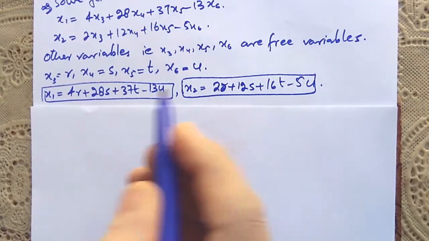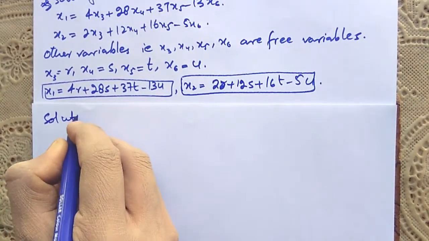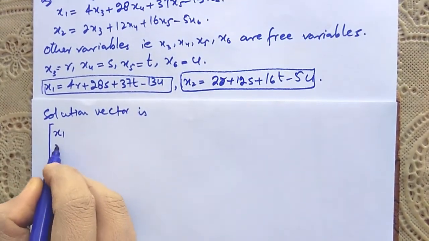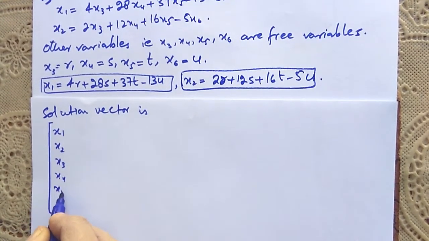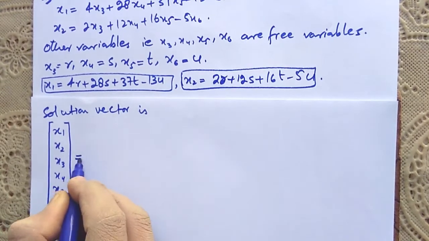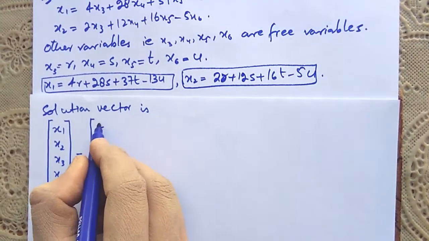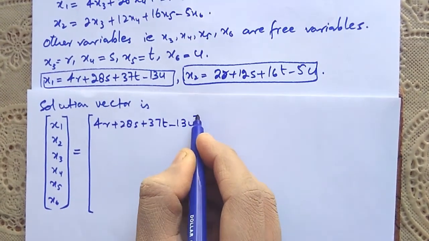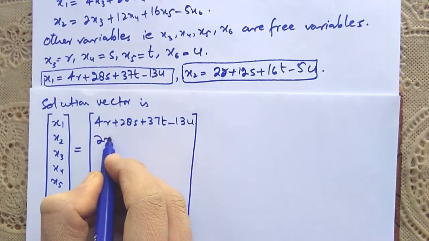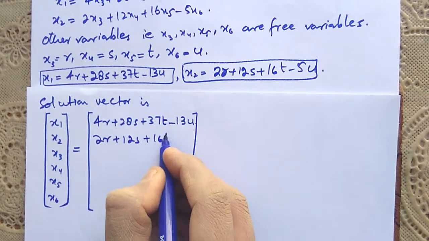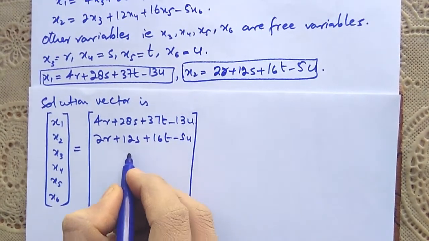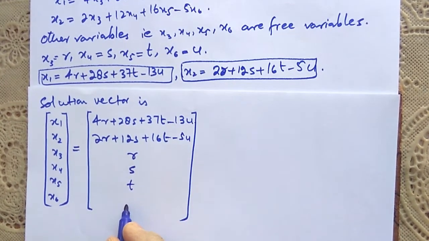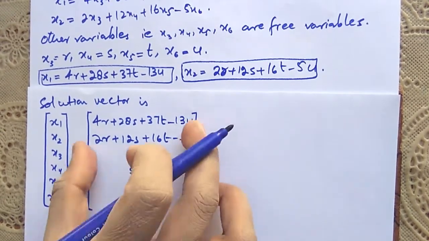So the solution vector x1, x2, x3, x4, x5, x6 is equal to 4r plus 28s plus 37t minus 13u, 2r plus 12s plus 16t minus 5u, and x3 is r, x4 is s, x5 is equal to t, and x6 is equal to u.